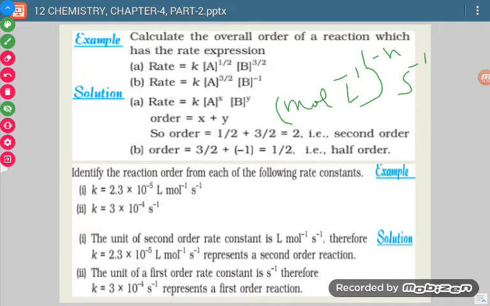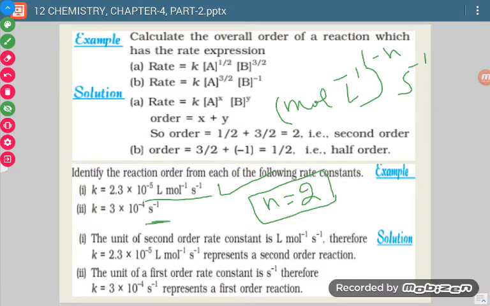So if I put 0 in place of n, then 1 minus 0 means 1, so what should come? Mole per liter, but here it is liter per mole. So now I am putting 1. If I put 1, then 1 minus 1 is 0, so mole per liter raised to power 0 means 1, so again it is not there. Now when I put n equal to 2, then 1 minus 2 is equal to minus 1. With minus 1, when I multiply, I will get mole inverse liter raised to power 1. So this reaction, having this K value or these units, belongs to second order.